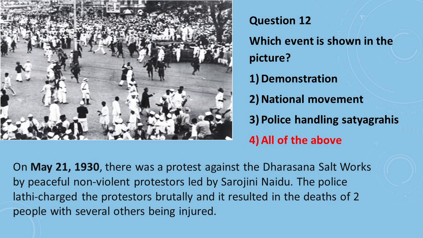Question number 12 is, which event is shown in this picture? First is demonstration, second is national movement, third is police handling satyagrahis, and fourth option is all of the above. And the correct answer is fourth, all of the above. On May 21, 1930, there was a protest against the Dharasana salt works by peaceful non-violent protesters led by Sarojini Naidu. The police lathi-charged the protesters brutally, and it resulted in the deaths of 2 people with several others being injured.